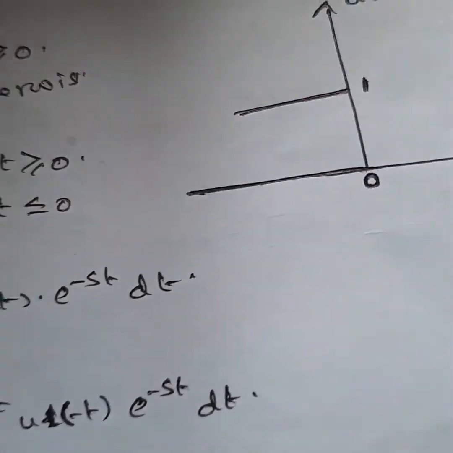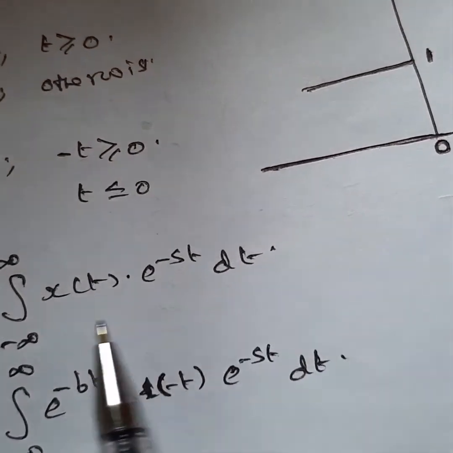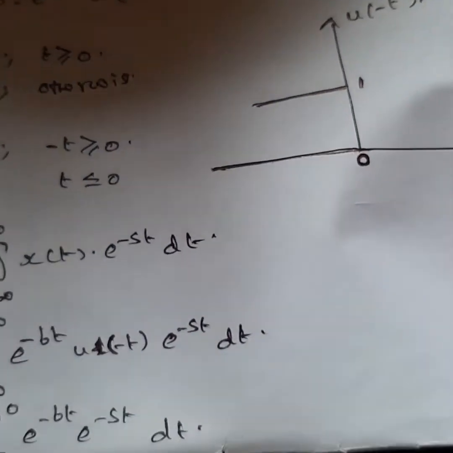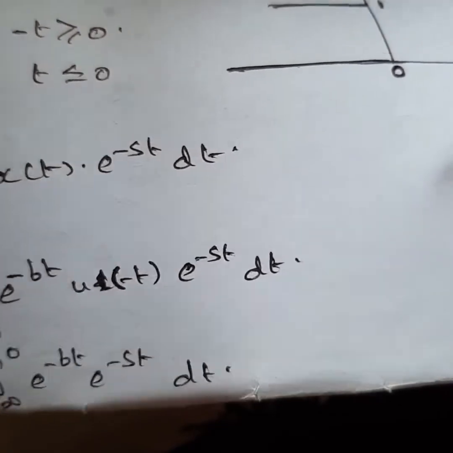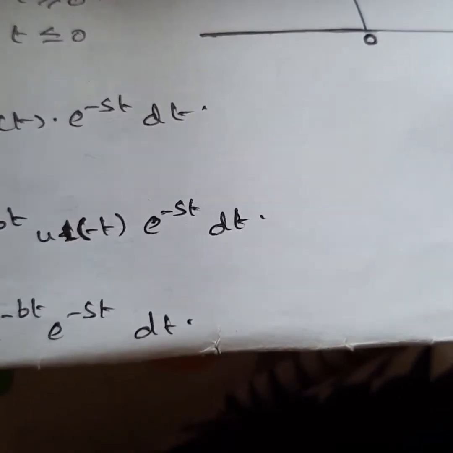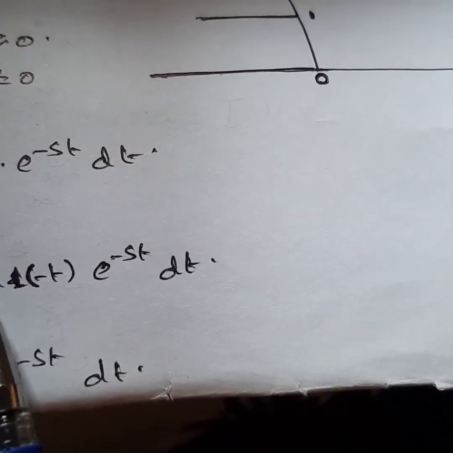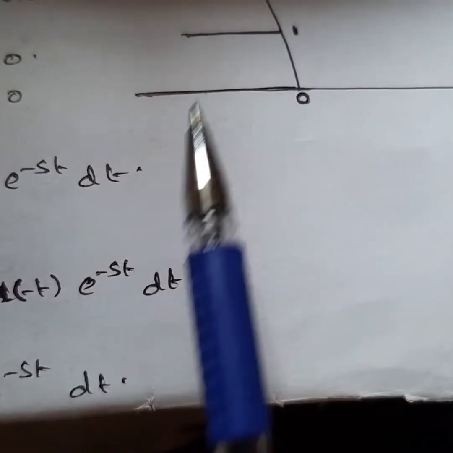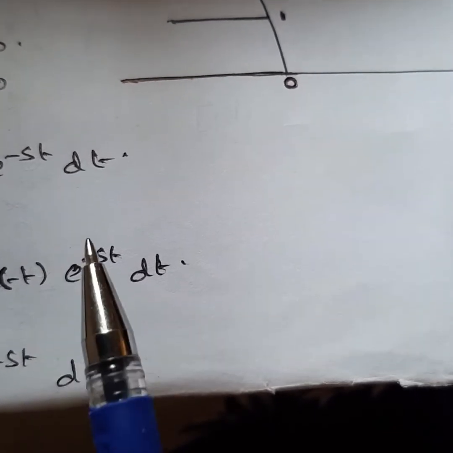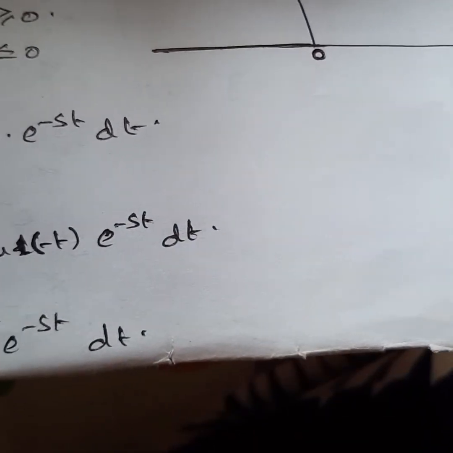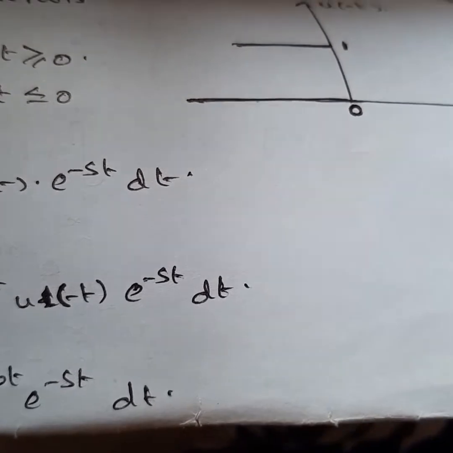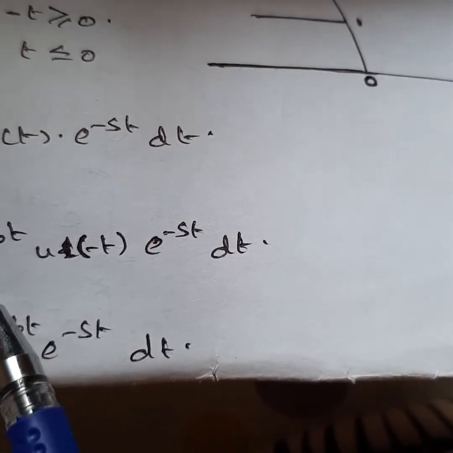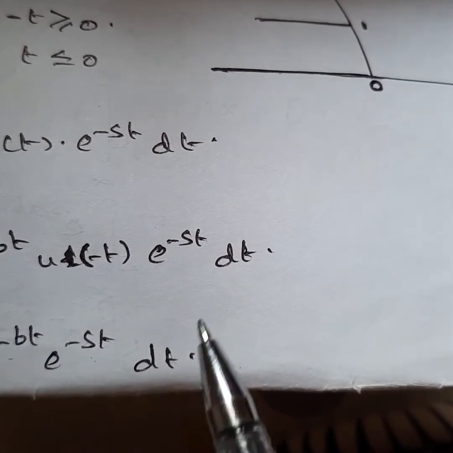Now write the formula for the Laplace transform. X of s equals the integral from minus infinity to infinity of x of t e power minus st dt. Substitute the value of x of t, which is e power minus bt u of minus t, times e power minus st. You know u of minus t is only 1 for t less than or equal to 0, which means the integration ranges from minus infinity to 0. This is very important. So it is the integral from minus infinity to 0 of e power minus bt e power minus st.